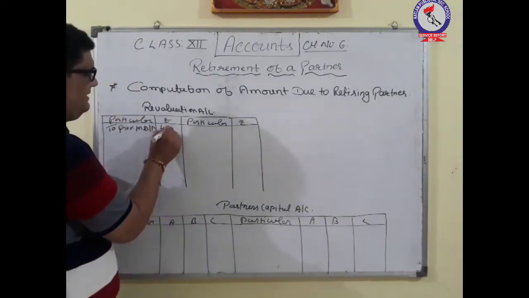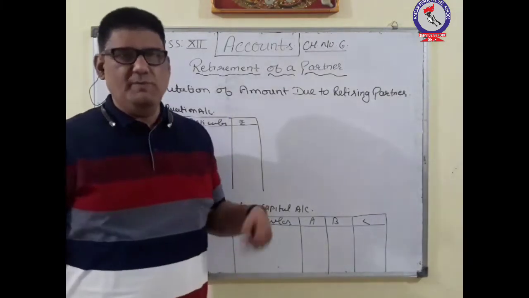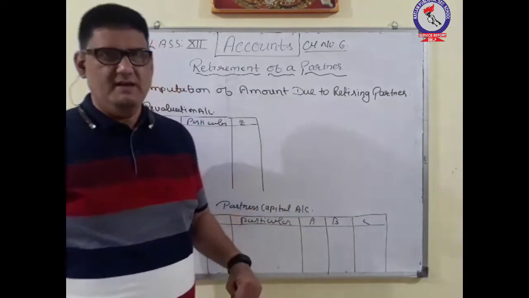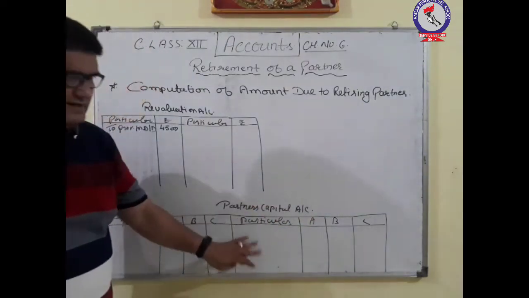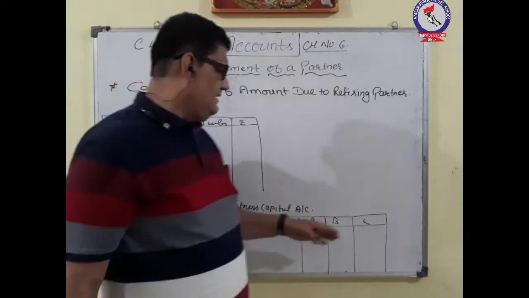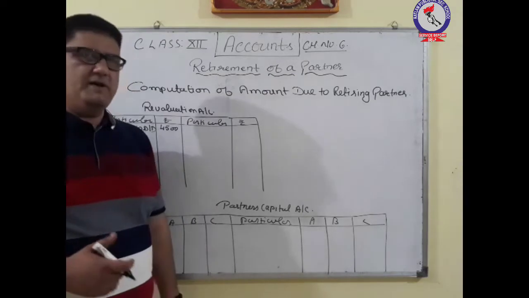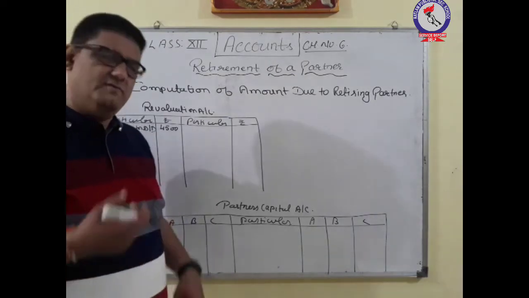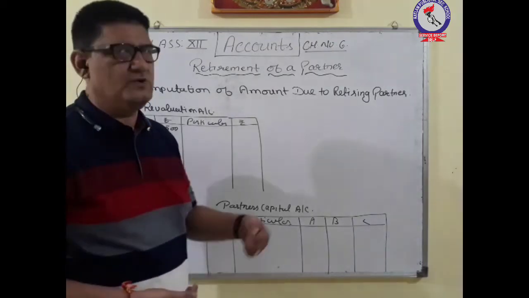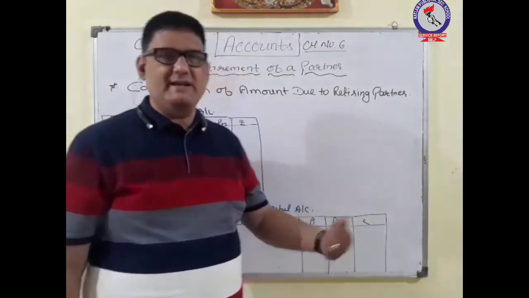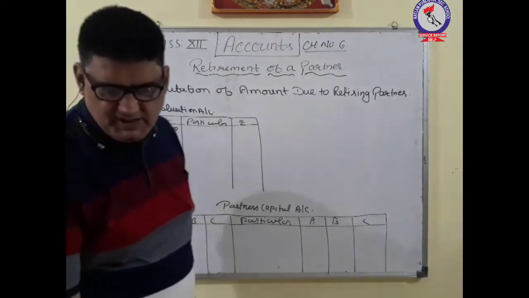The total amount of debtors was 90,000, and 5% of 90,000 is 4,500 rupees. So after deducting 4,500, the new balance sheet will show the debtors. Okay, we are not preparing the balance sheet here. We just want to know how we have to calculate the amount which should be paid to C, the retiring partner. So we are preparing up till capital account only. Balance sheet will be prepared in the same nature that we were preparing in the previous concepts related with change in profit sharing ratio and the admission of partner. In the same way the revised balance sheet will be made. So the revised figure of debtors will be going in the new balance sheet.